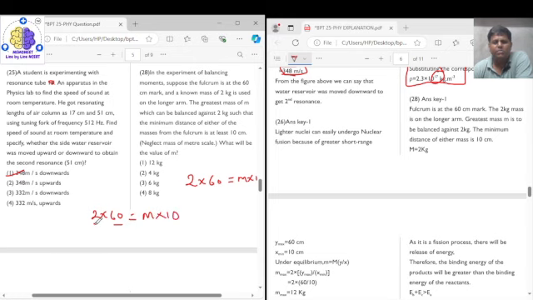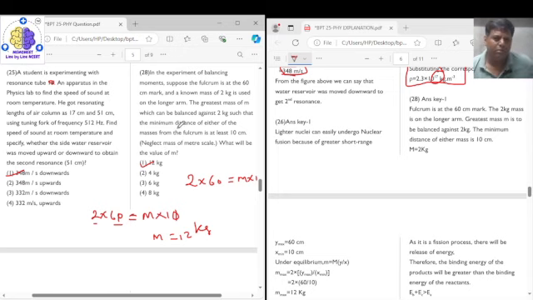This is the principle of moment of force: clockwise moment equals anti-clockwise moment in the balancing condition. So this 0 cancels with this 0, and we get M equals 12 kg. So the correct answer for question number 28 is option 1, which is 12 kg.